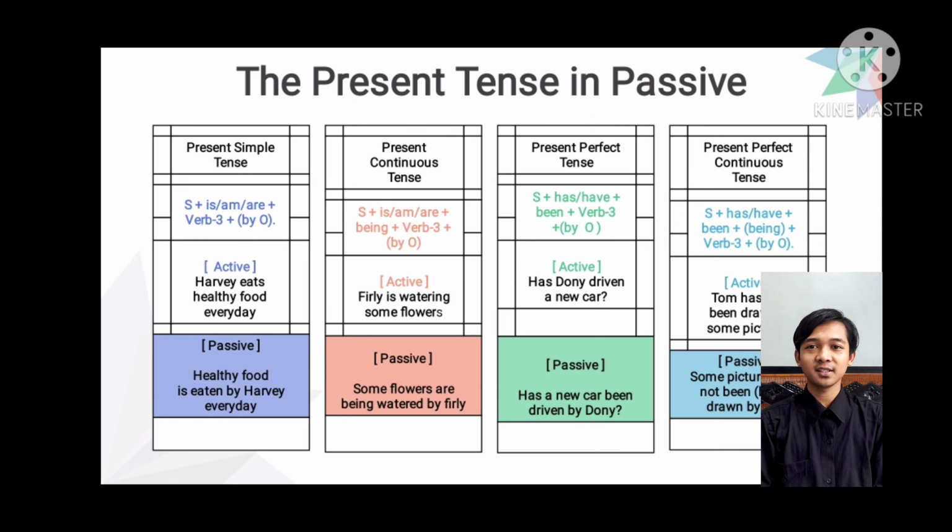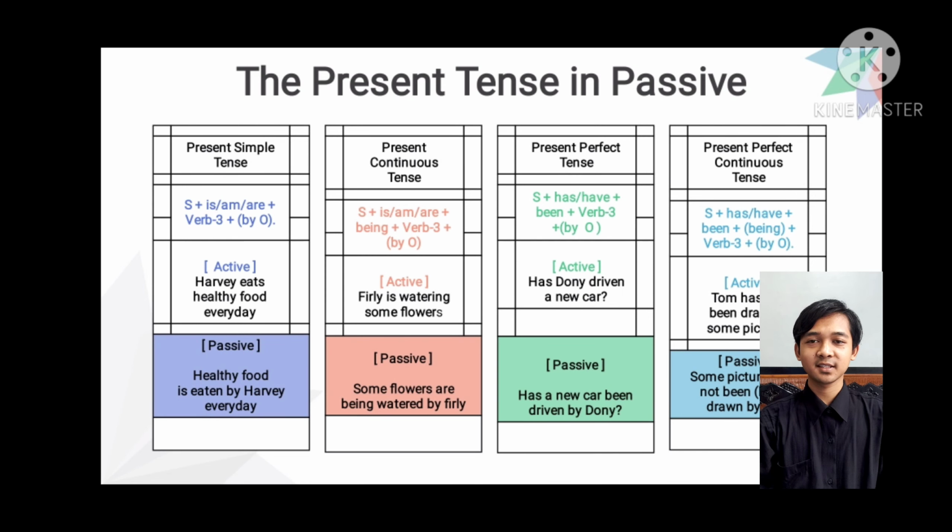Present continuous tense. The formula is subject plus is or am or are plus being plus verb 3 plus by and object. For example, an active sentence: Verly is watering some flowers, and passive sentence: some flowers are being watered by Verly.